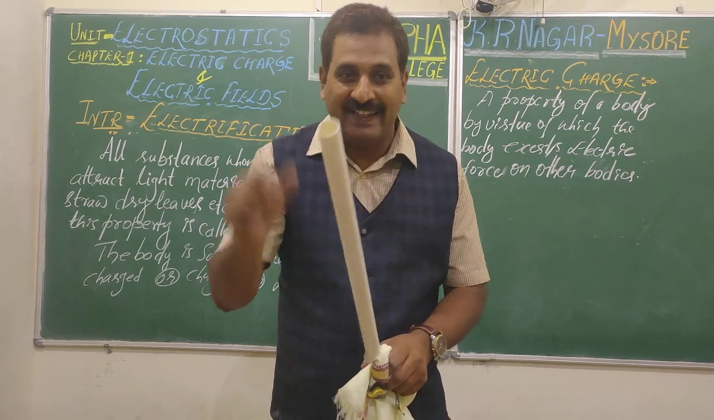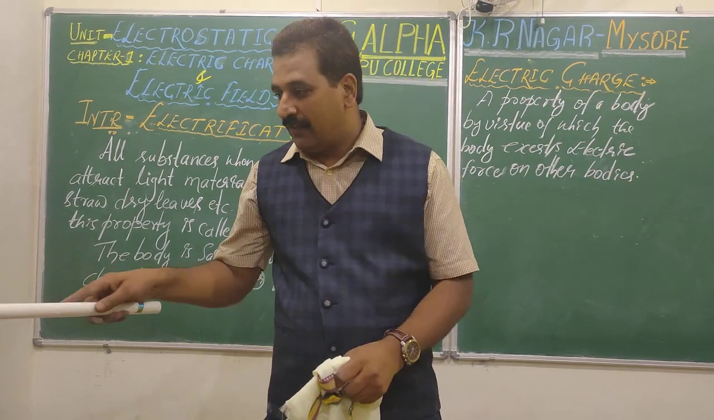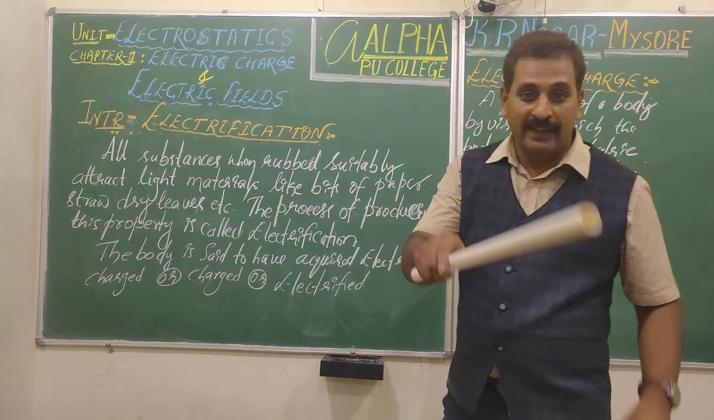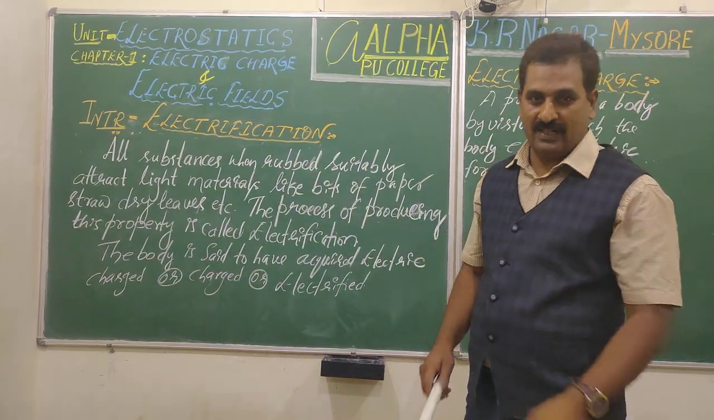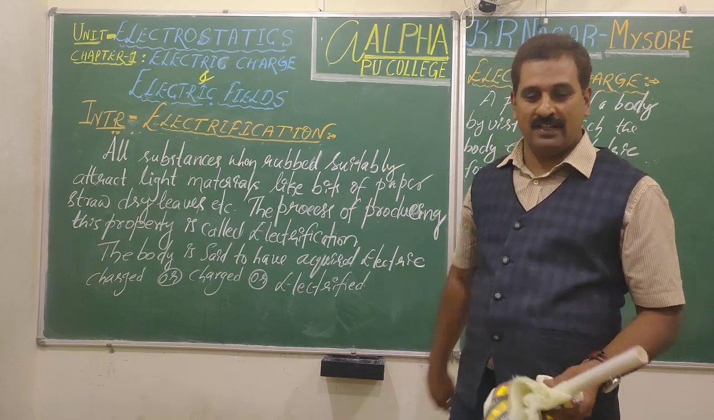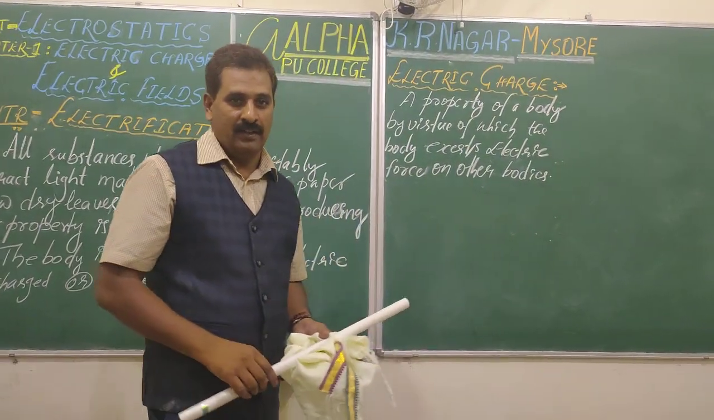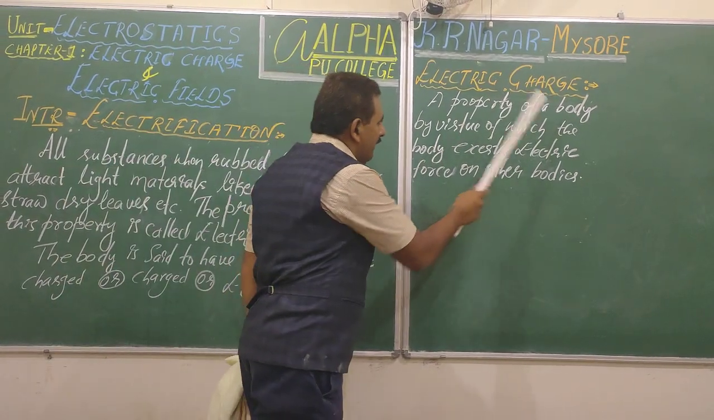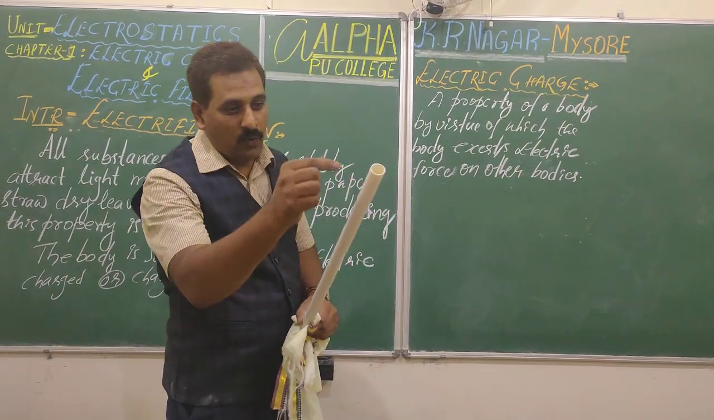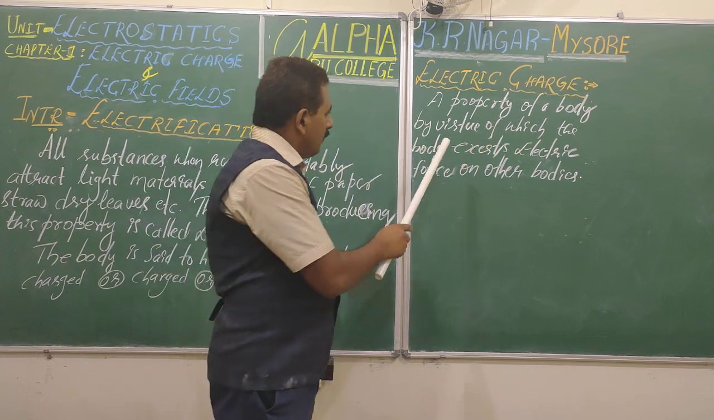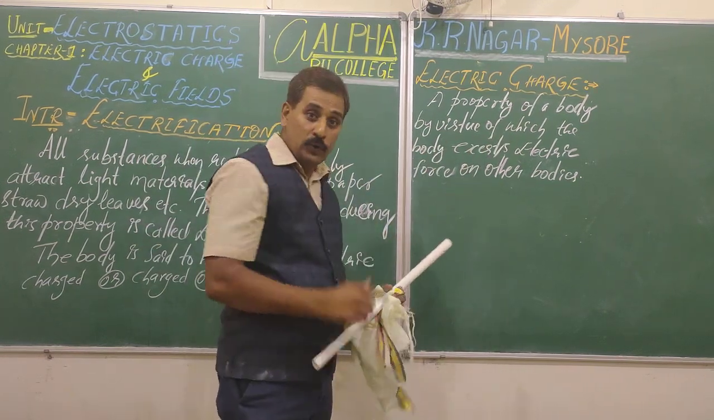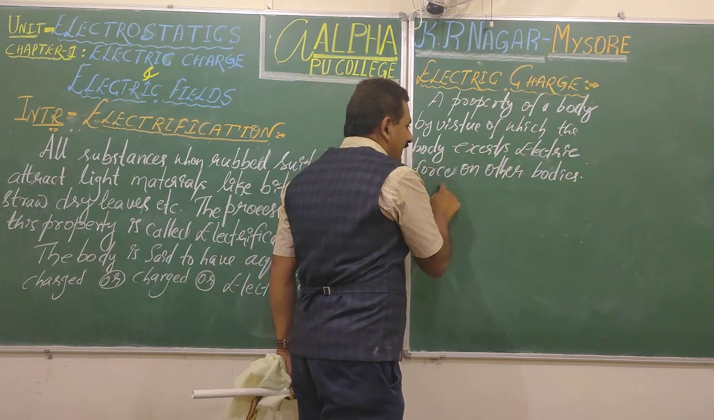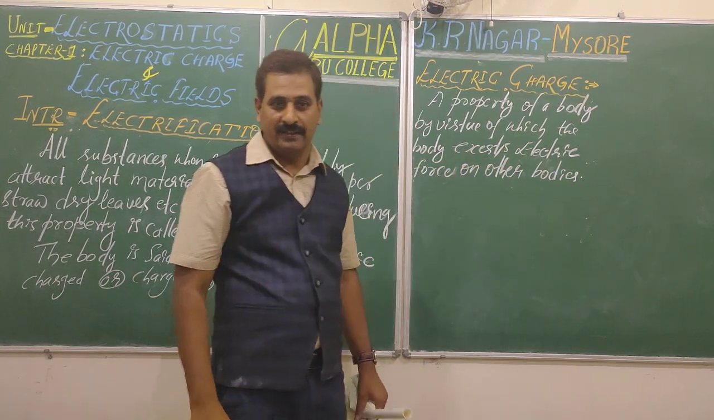You cannot see it directly, but you can feel it. If you touch here, it attracts light materials. The body is said to be electrified or charged. Right? Then what is charge? What is charge? Look here, students. Charge is a property acquired by the body by virtue of which, virtue means due to which, the body exerts electric force on other bodies.